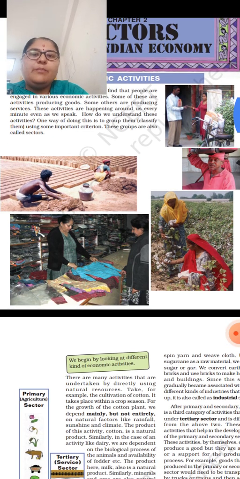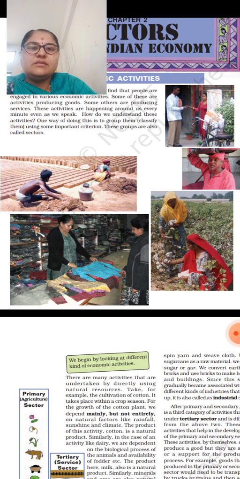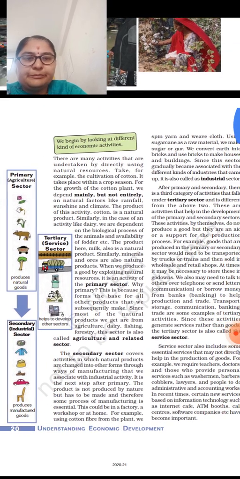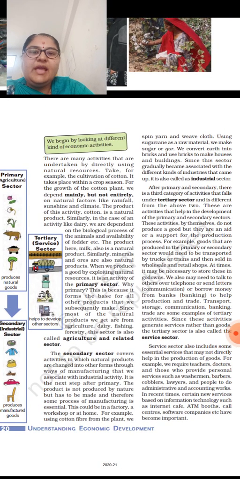Now let us start seeing how these sectors of the Indian economy help in the development of our country. Let us go in detail. There are many activities that are undertaken by directly using natural resources. Take for example the cultivation of cotton. It takes place within a crop season.